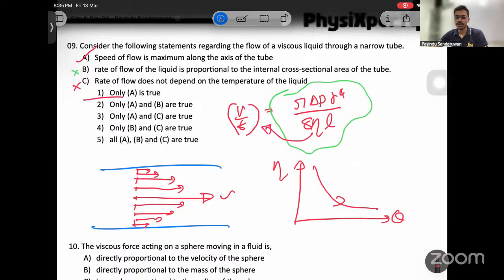A small argument from Poiseuille's equation, mainly from Poiseuille's equation. Other than that, there are a few more things you should know like this.